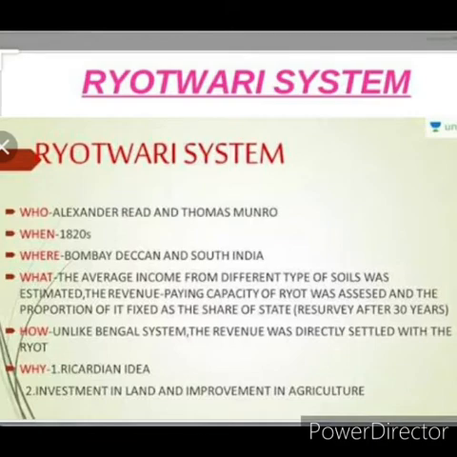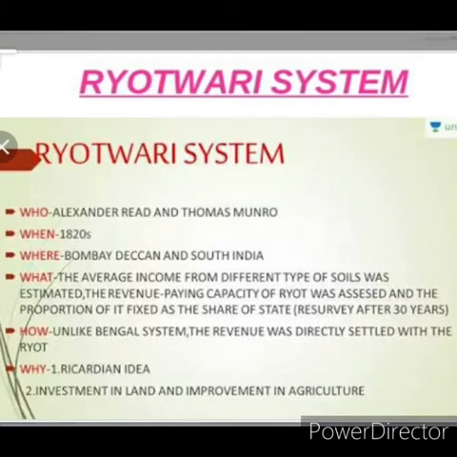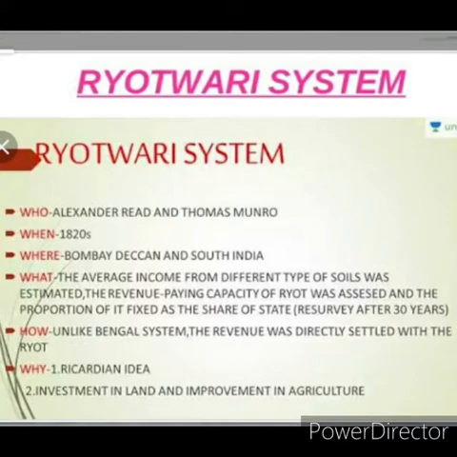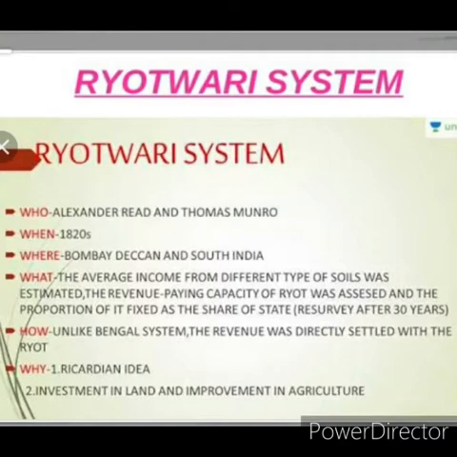Initially, one half of the estimated produce was fixed as the rent. That means they already knew how much production one acre of land could give. From that estimation, the British government fixed the rent. If they were cultivating 10 bags of rice, they should hand over 5 bags of rice to the government as a tax. Like that they fixed it.